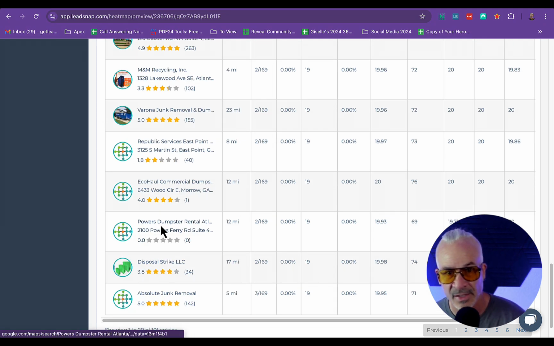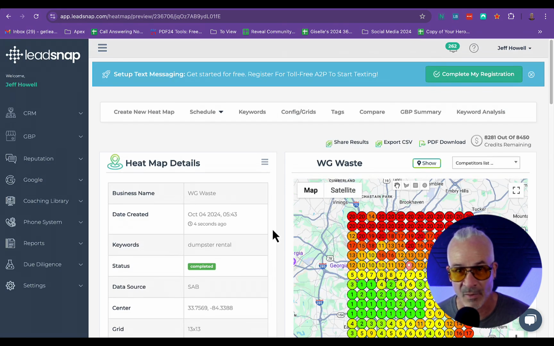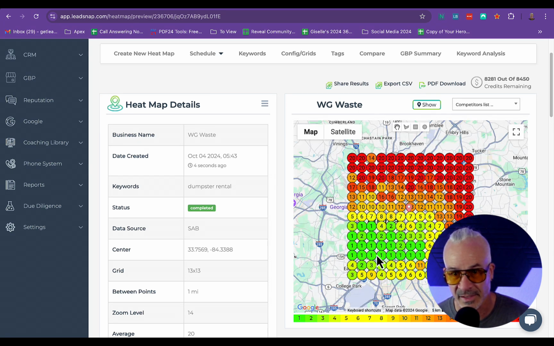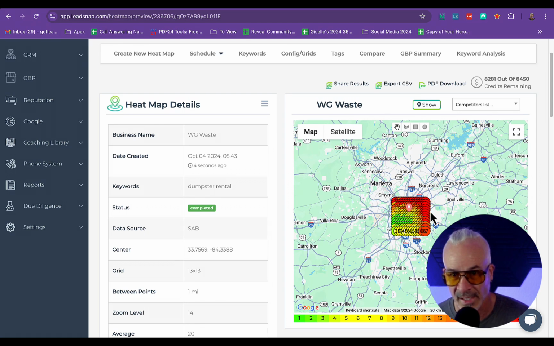But you can see there's still opportunity to go in there, set up a GBP, or optimize somebody's existing GBP and get the power out of it to start dominating in these areas of the city where there are not any dominant players. I would stay away from the northeast and west, just because you have stand-up guys who clearly know what they're doing. But this is a major metro area. If we went out here to Marietta, or somewhere up north, further south, I don't know this area very well at all. But if you had a city with a decent population, I bet you would find that there are major opportunities there.